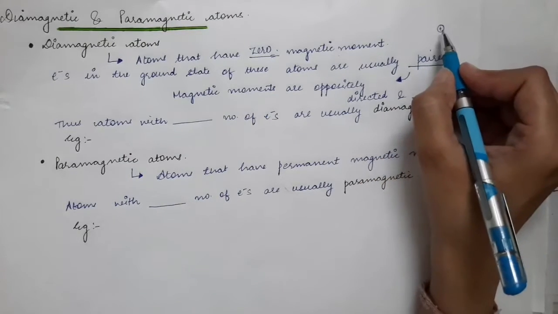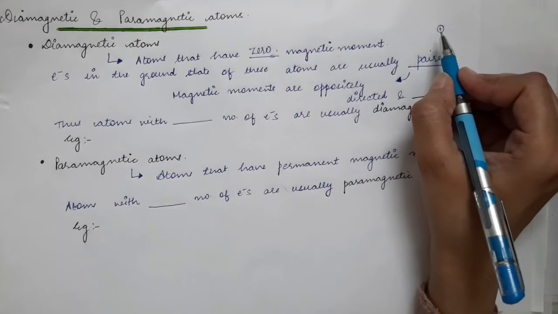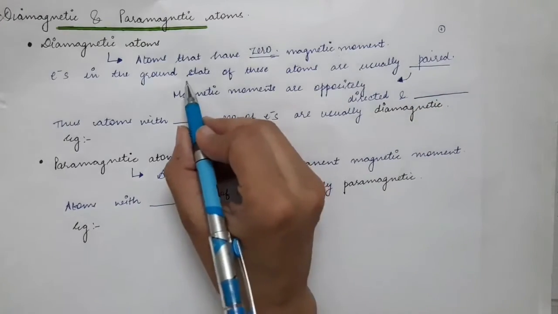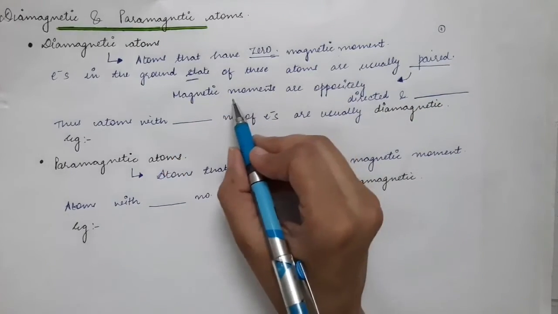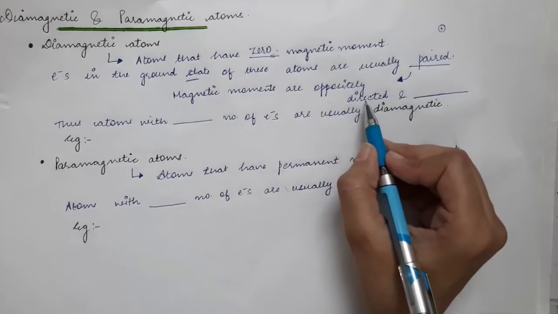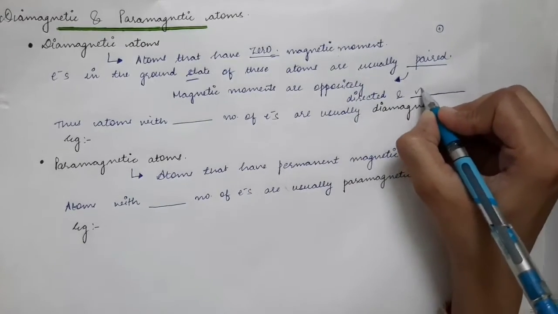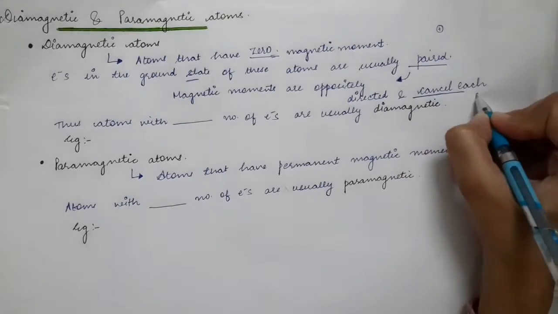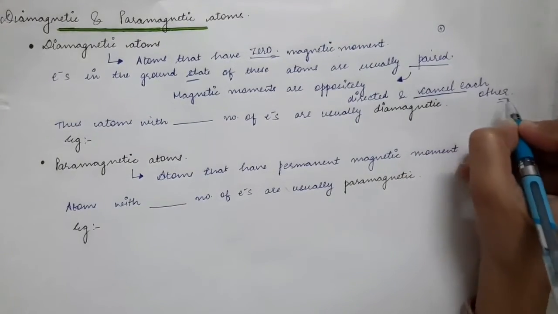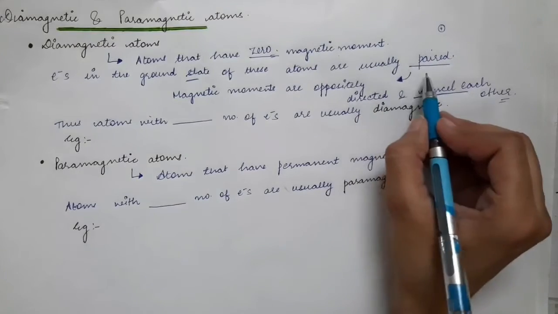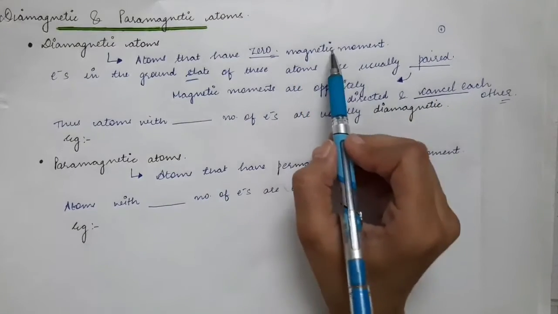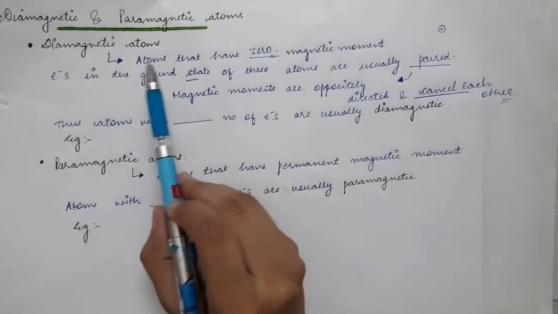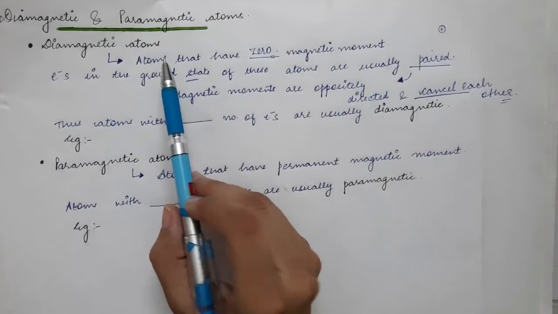So in an atom in which the electrons are paired in the ground state, the magnetic moments cancel each other. Due to this, such atoms have zero magnetic moment, and those atoms are called diamagnetic atoms.